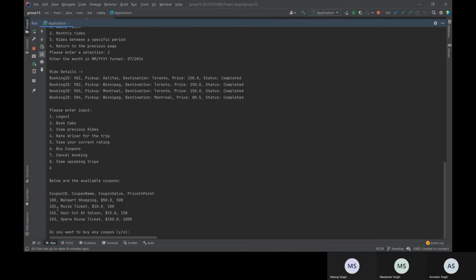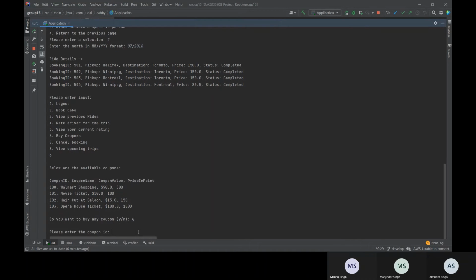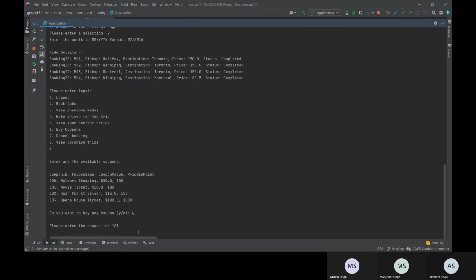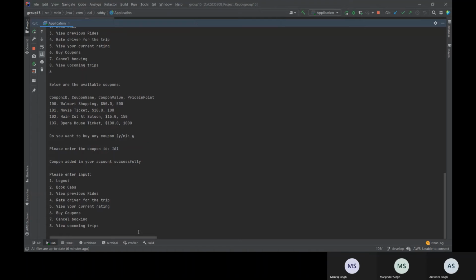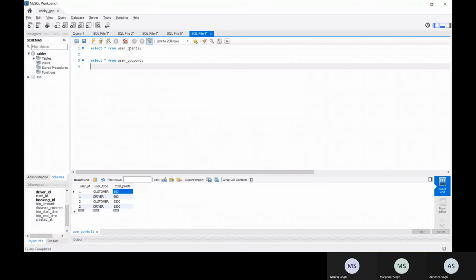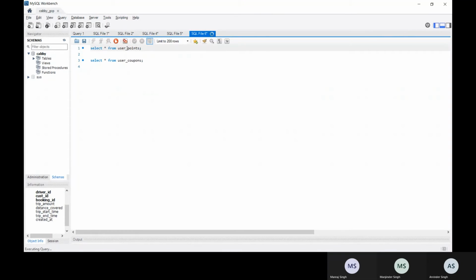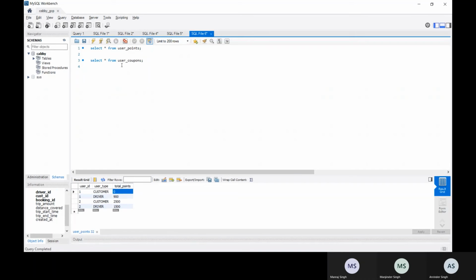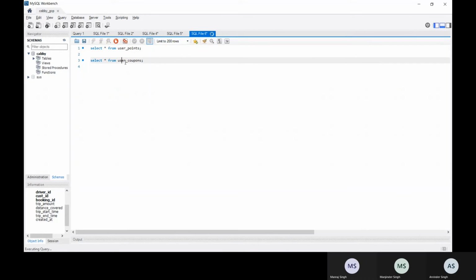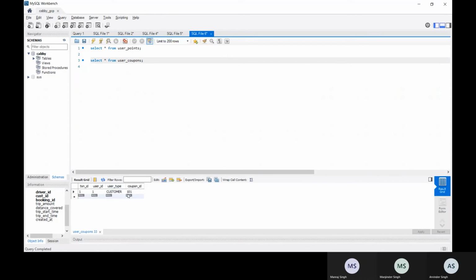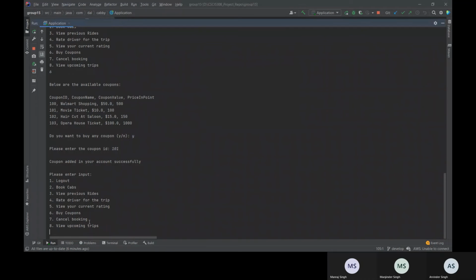Now the customer wants to buy coupon 101, so he will say yes, then he will have to enter the coupon ID. The code will say that the coupon was added to your account successfully. So what happens is the points get deducted from here, and that particular coupon is tagged to the customer here. So this is how buy coupon is working.